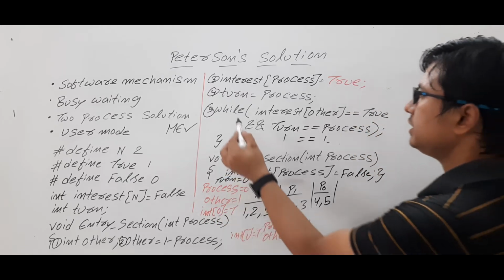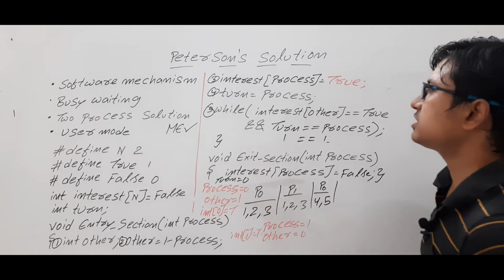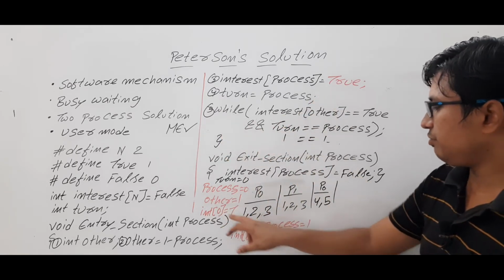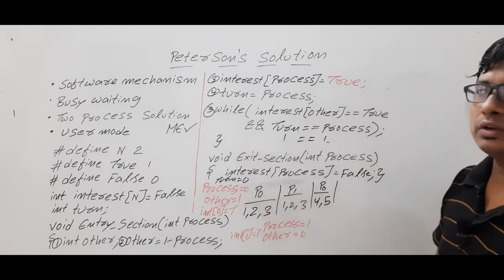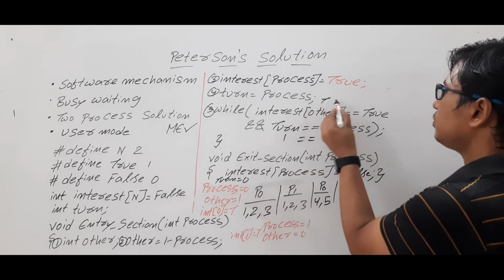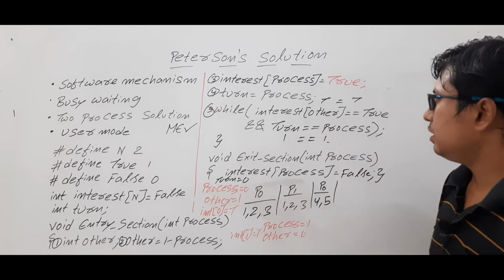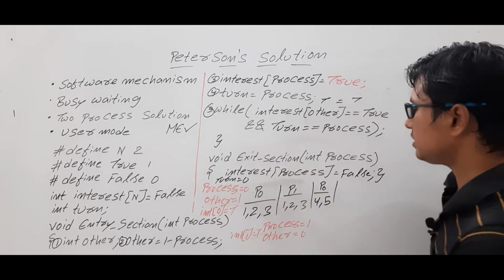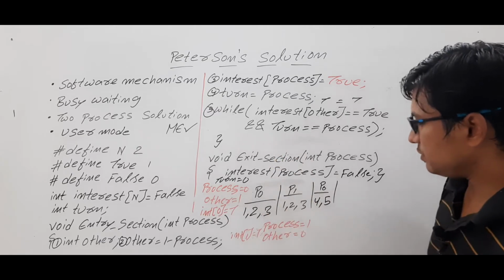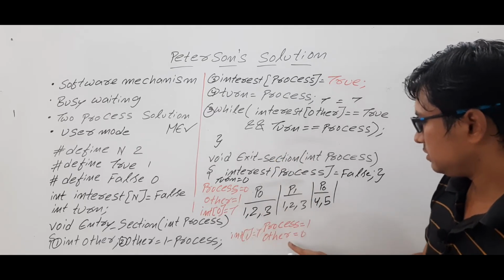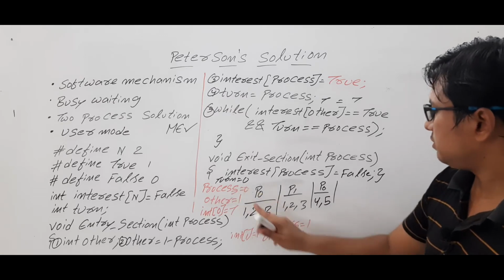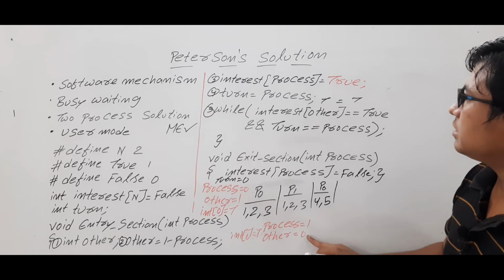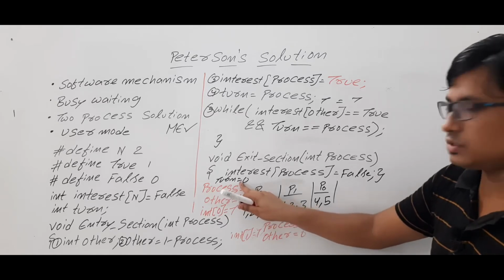Now it is trying to execute instruction 5: while interest of 1 is equal to true. Yes, true is equal to true. This condition is true. Then turn is equal to process. What is the turn value? Turn value is equal to 0, because process P0 has executed instruction 4.